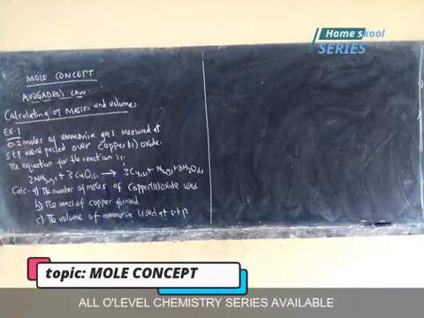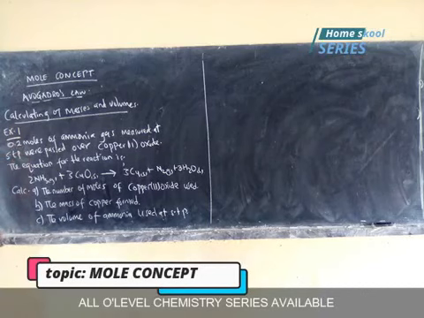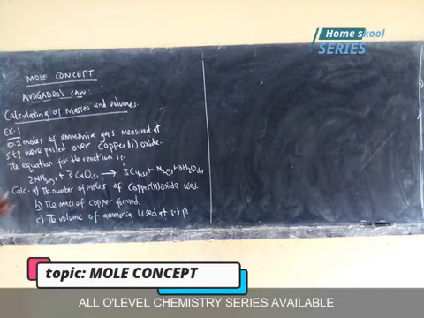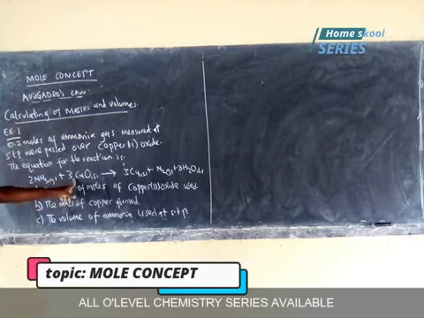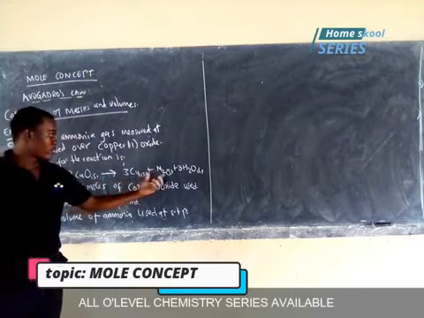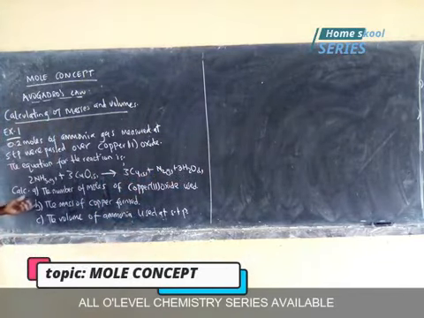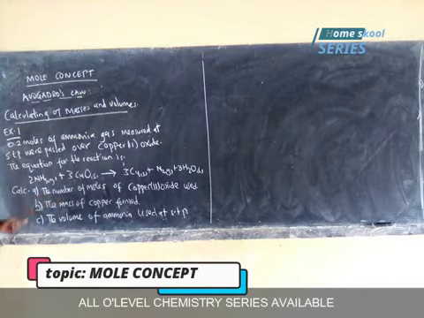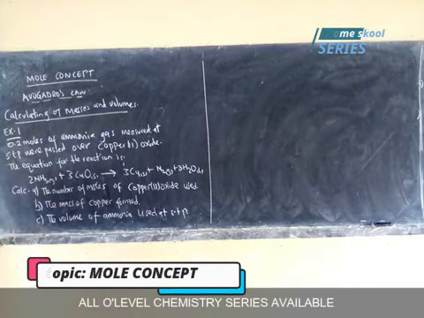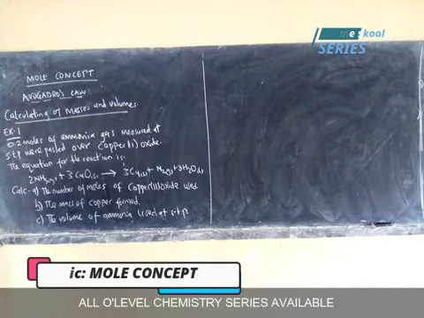Let us see how we can calculate the masses and volumes. Have an example here. 0.2 moles of ammonia gas measured at STP were passed over copper 2 oxide. The equation for the reaction is this: 2 moles of ammonia plus 3 moles of copper 2 oxide, giving us 3 moles of copper, 1 of nitrogen, then 3 of water. Calculate A, the number of moles of copper 2 oxide used, part B, mass of copper formed, then C, the volume of ammonia used at STP. They're telling us copper is 64.